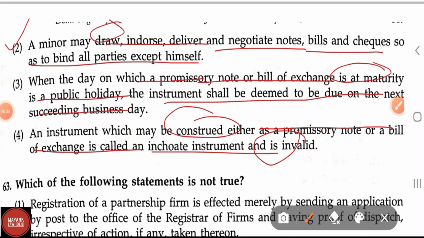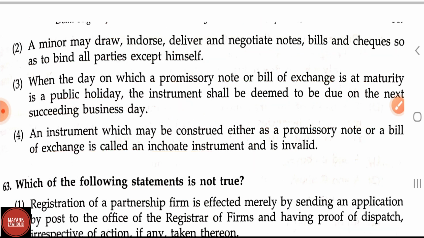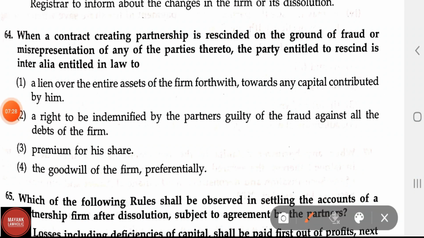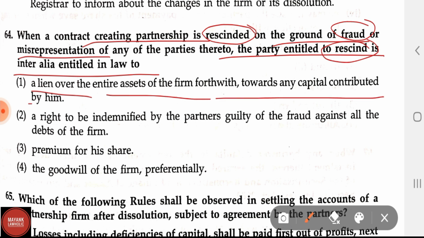A minor may draw, endorse, deliver, and negotiate notes and bills of exchange so as to bind all the parties except himself. Let us see question number 64. When a contract creating partnership is rescinded on the ground of fraud or misrepresentation of any of the parties thereto, the party entitled to rescind is, inter alia, entitled in law to: Option 1. A lien over the entire assets of the firm forthwith towards any capital contributed by him.